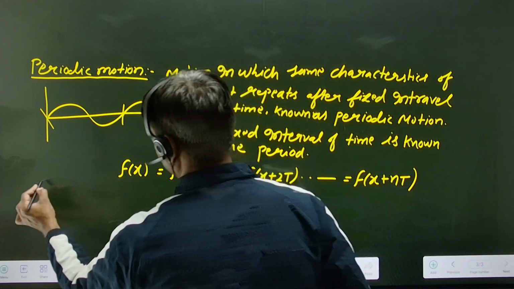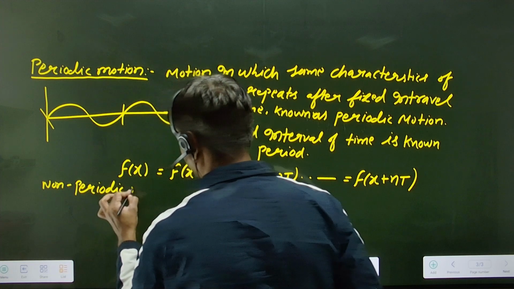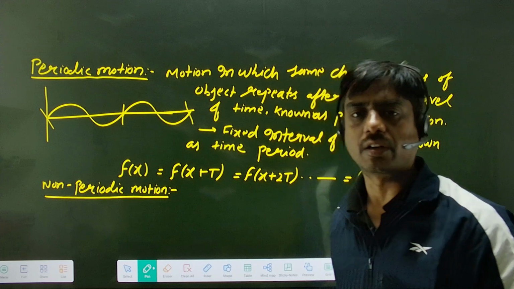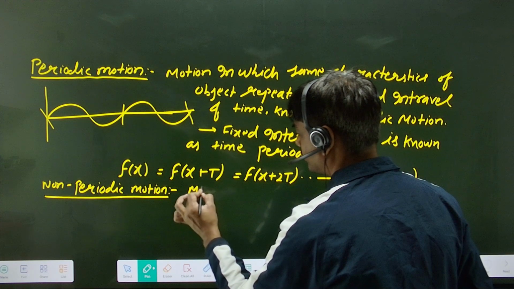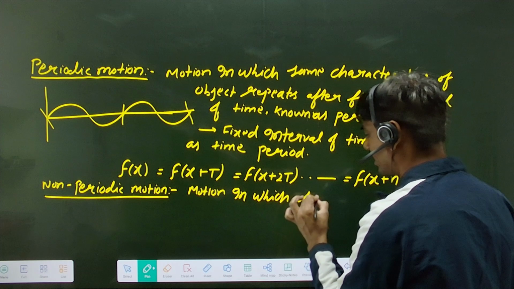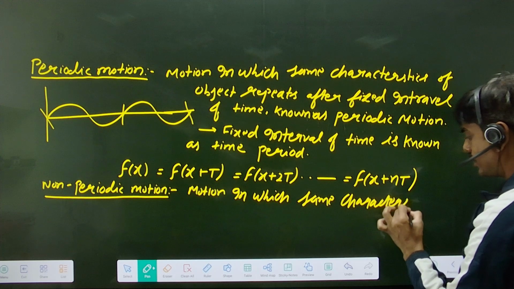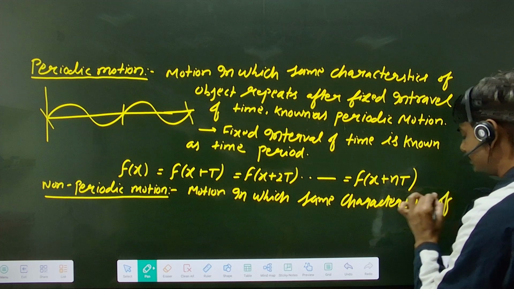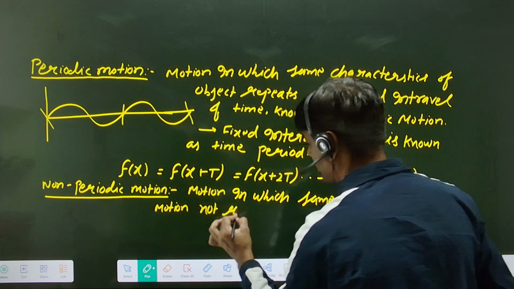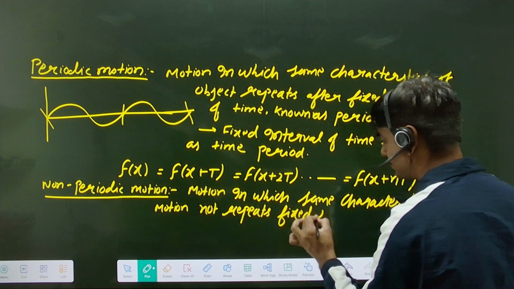What is non-periodic motion? Non-periodic motion is motion in which the same characteristics of motion do not repeat after a fixed interval of time.